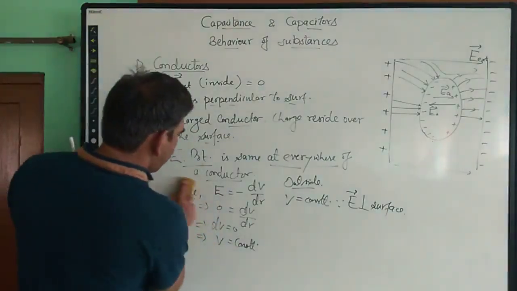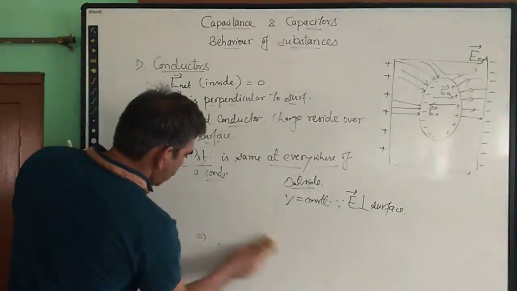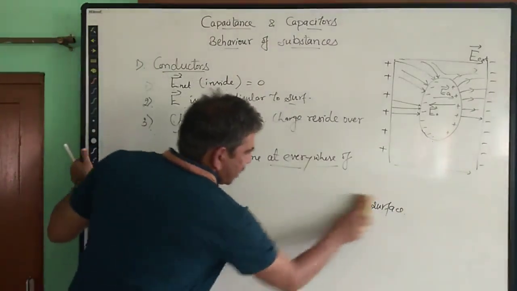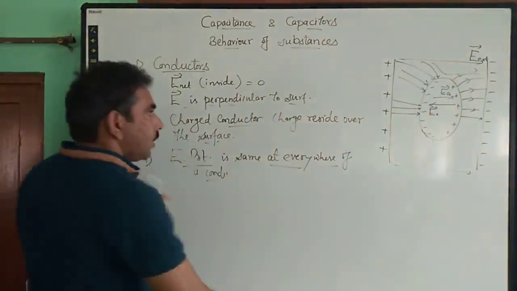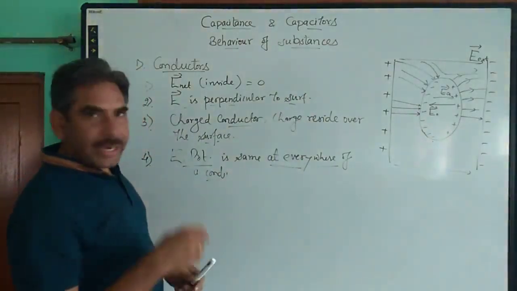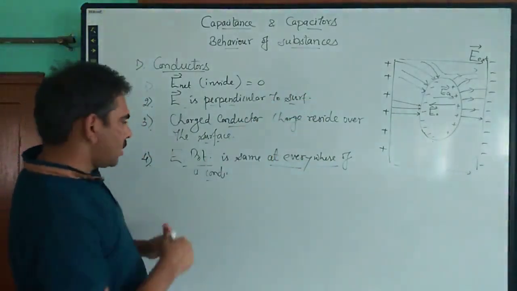And fifth point, we can discuss the electric field over the surface, or we can say at a point near the surface of this conductor.